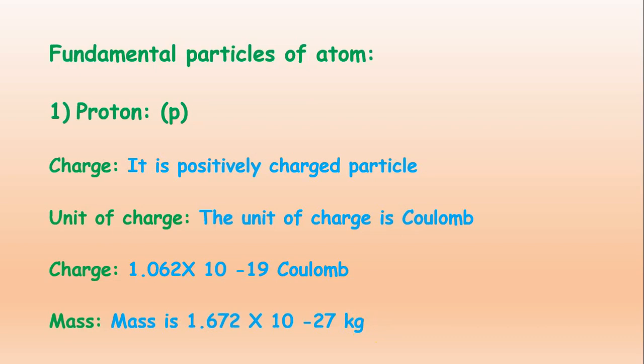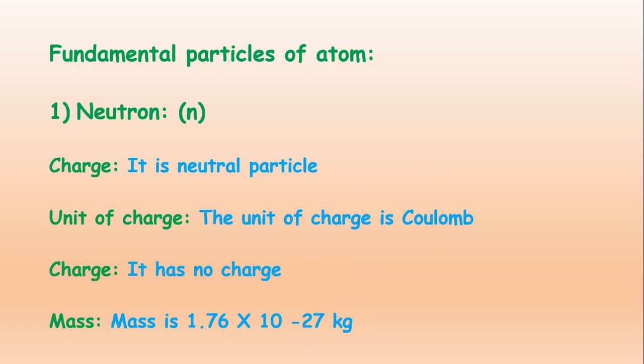Now what about the properties of the proton? It is a positively charged particle, proton, and it is represented by small p. Unit of charge is coulomb, same, and the charge is 1.602 into 10 minus 19 coulomb, and the mass of the proton is 1.672 into 10 power minus 27 kilogram.